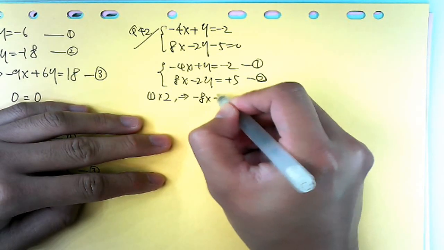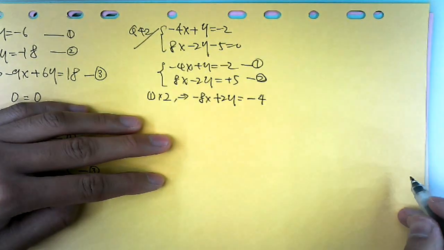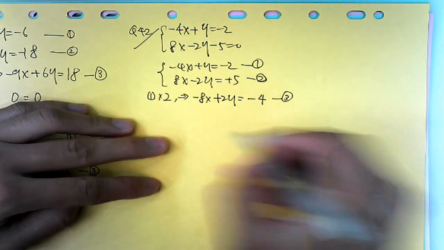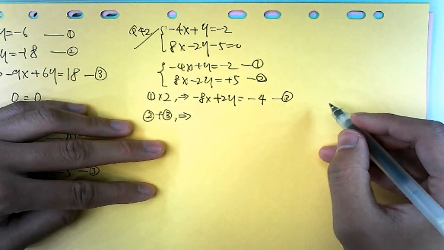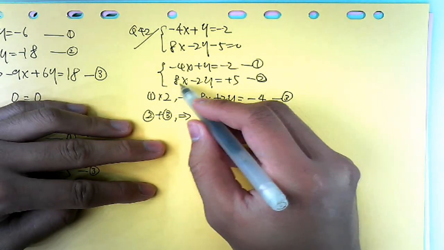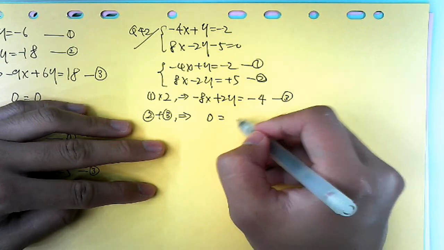Minus 8x plus 2y equal to minus 4. That will be equation 3. You do 2 plus 3 here. On the left-hand side, it's just 0. But on your right-hand side, it's positive 1.